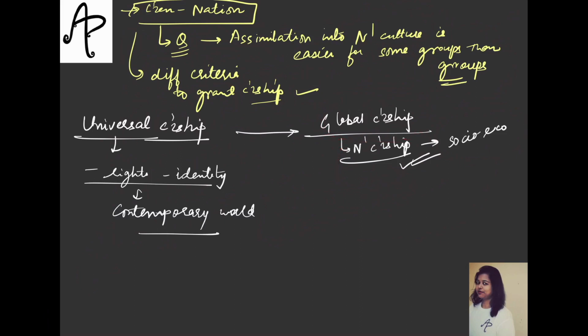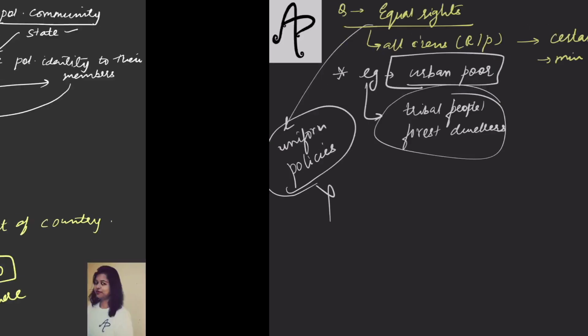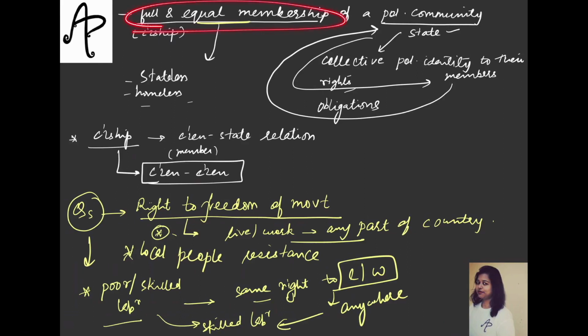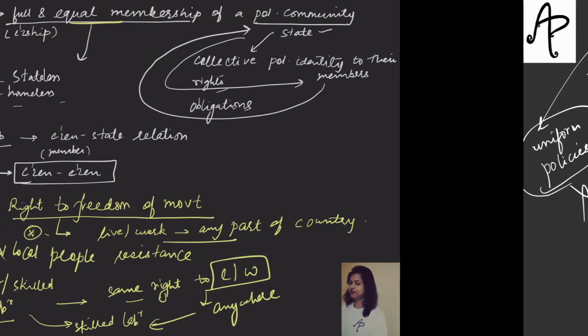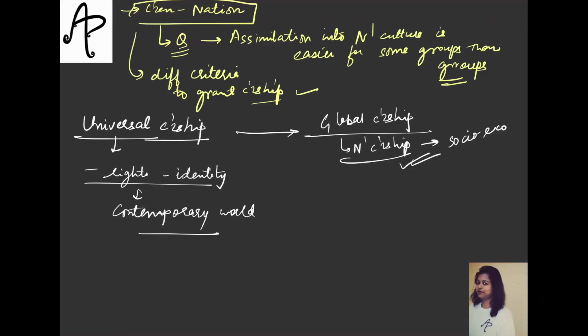So here I end the discussion on different issues and themes related to citizenship. Just to quickly revise, starting with the definition, which talks about full and equal membership, within this only we got certain challenges. Okay, what are the dimensions it can have, what are the challenges it can have across the world, and then we got the idea of citizen nation. Then it also has its own set of issues and challenges.